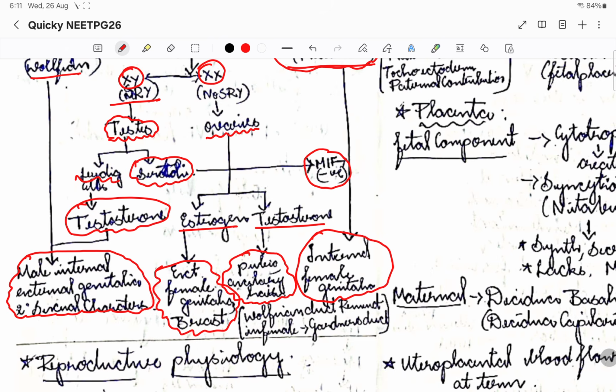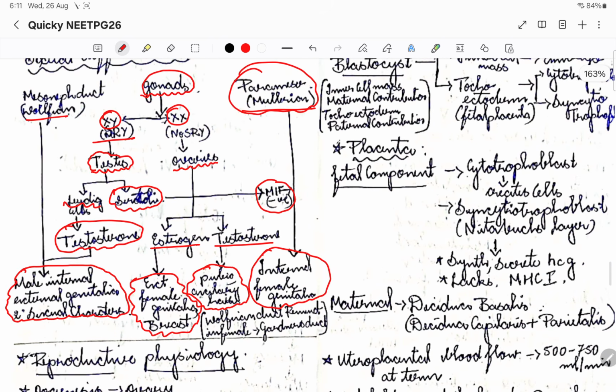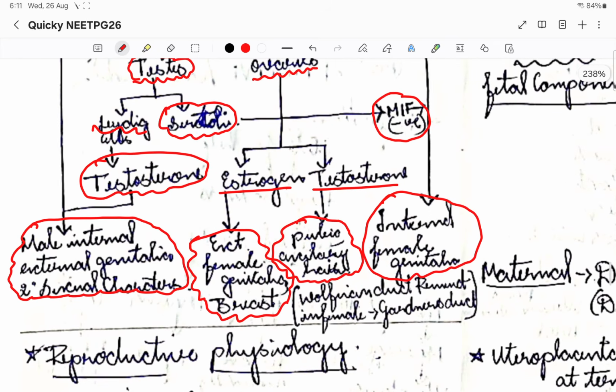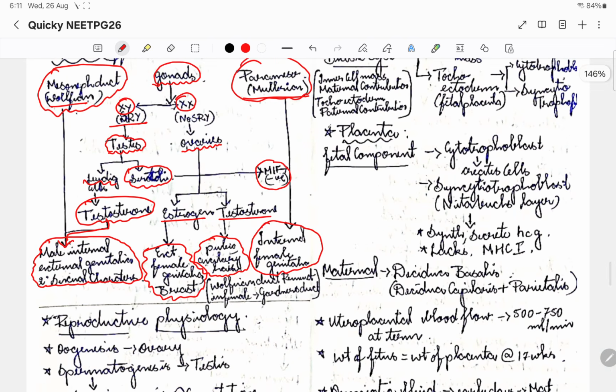All the secondary sexual characters will increase in size, and basically the Wolffian duct is the one which develops all these things. We learnt it in the genitourinary embryology. So testosterone stimulates this action.